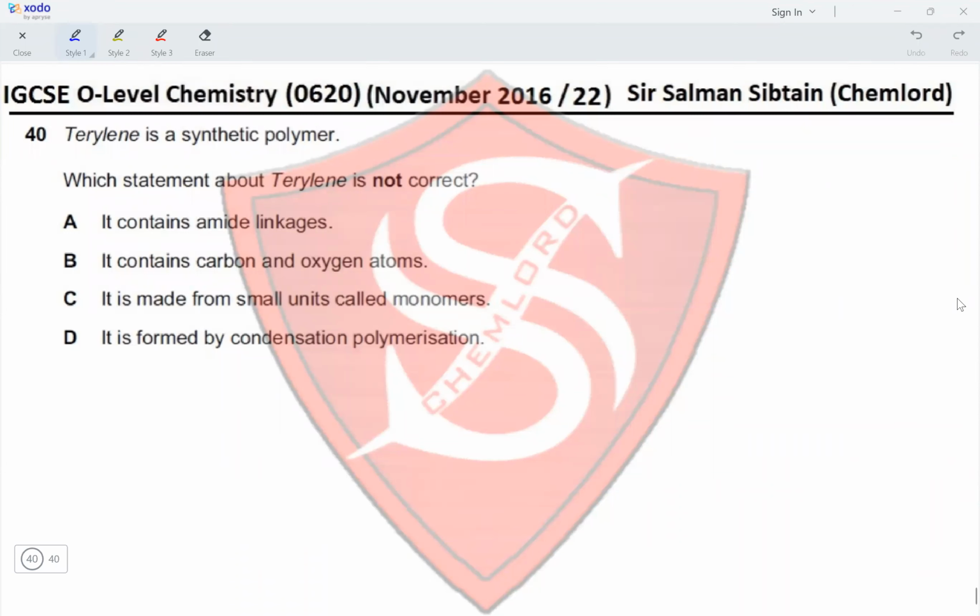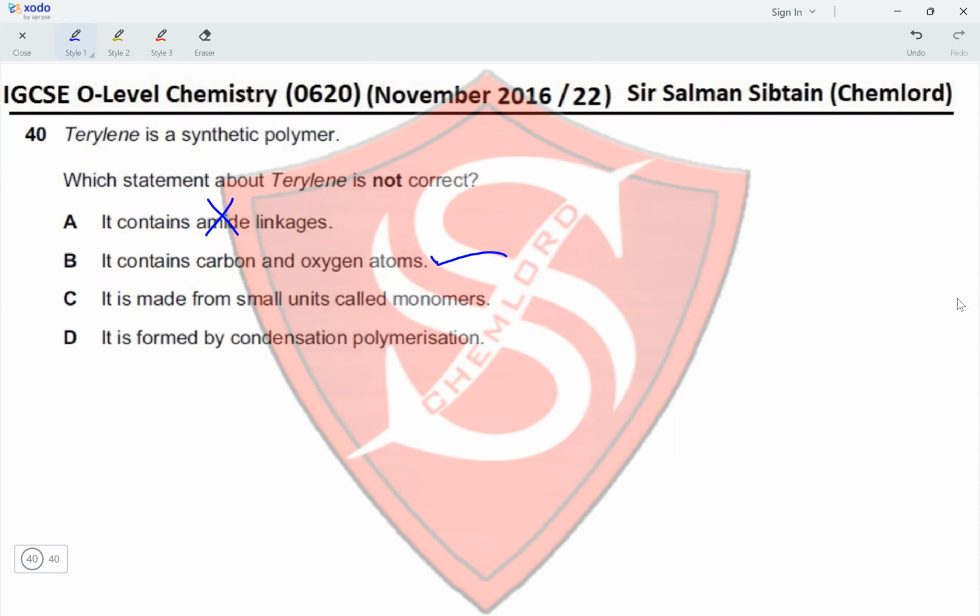Question 40. Terylene is a synthetic polymer. Which statement about terylene is not correct? It contains amide linkages. No, terylene is a polyester. So it will contain ester linkages. It contains carbon and oxygen atoms. Yes. It contains carbon, hydrogen, and oxygen.